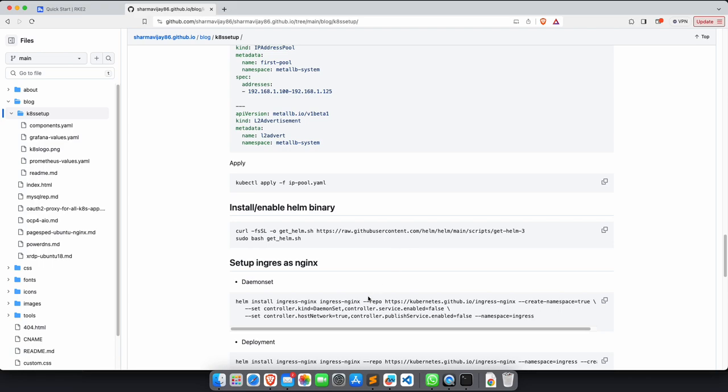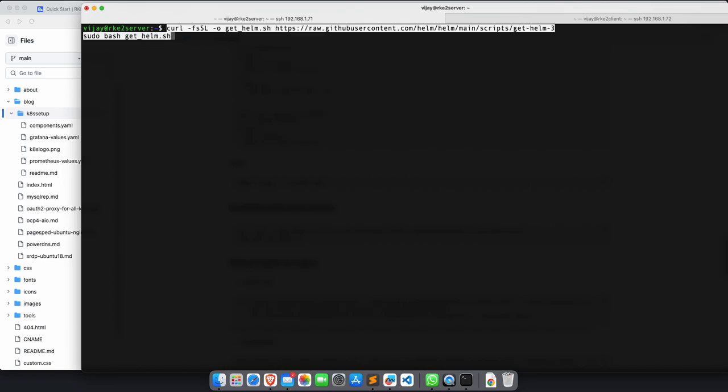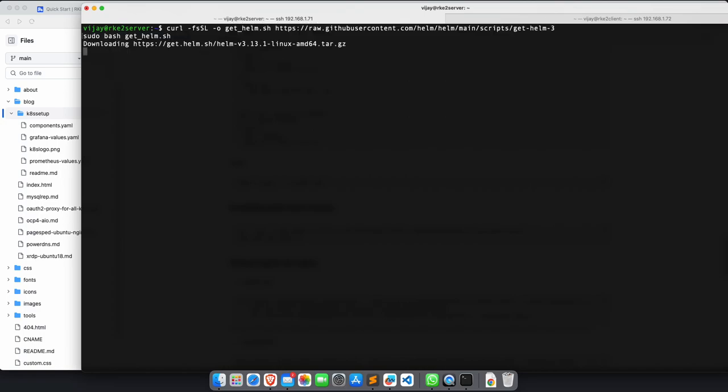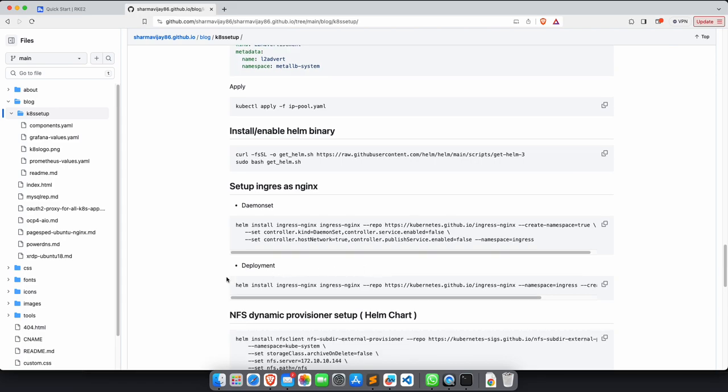Now if you want to install, let's say, ingress with a Helm chart first, I can install the Helm binary also. It's a very quick and easy way. So you see here Helm installation is done. Cool. On my same machine, now you have two options. You can deploy your ingress as a deployment and you can install your ingress as a daemon set.